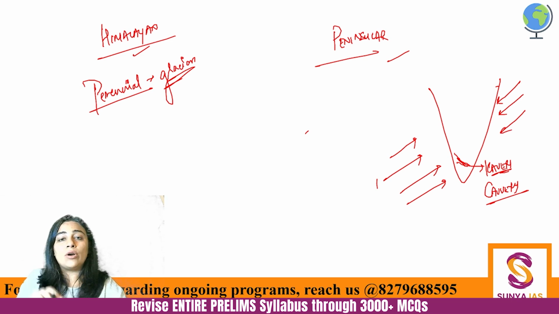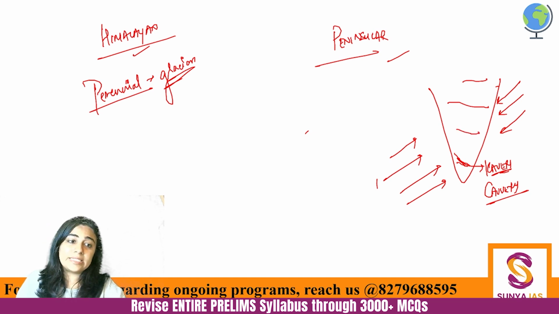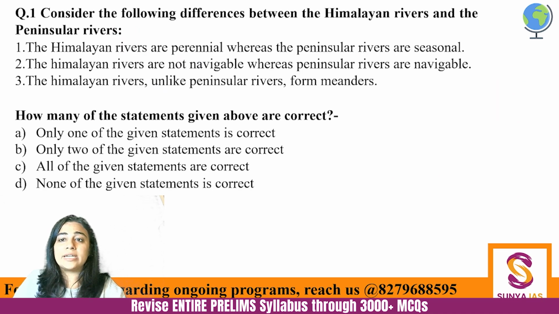So it gets water from both the monsoons, so it's perennial in nature. Rest of the rivers, be it your Mahanadi, be it your Godavari, be it your Krishna, they dry up during the lean season. So that is the difference. So first is absolutely correct.